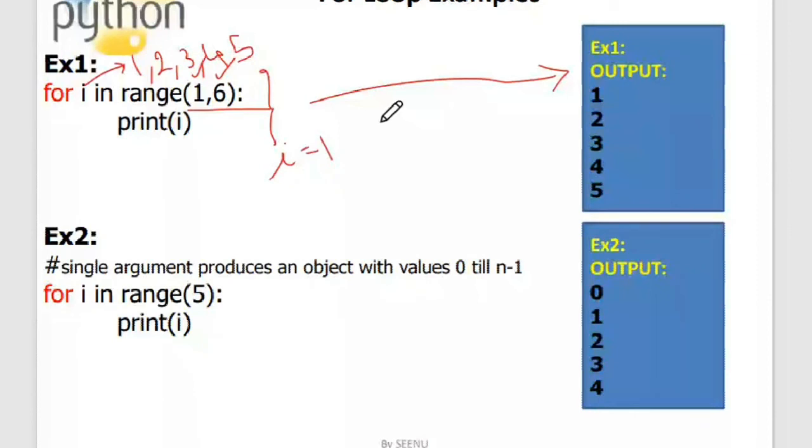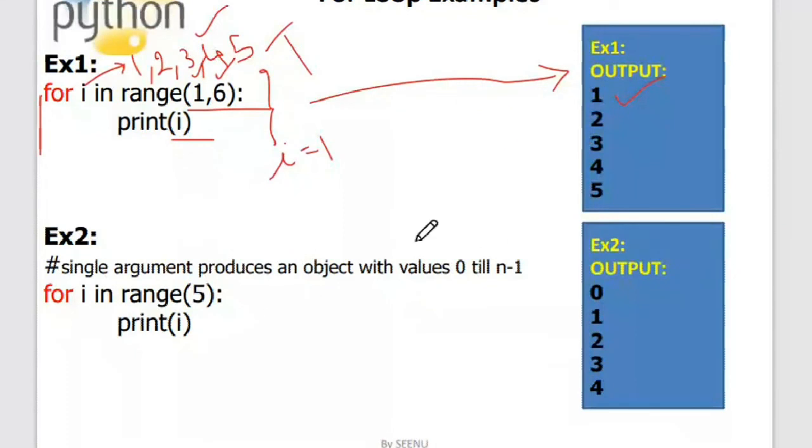Okay, so 1 is in the range. So the condition has evaluated to be true. What will happen? It will print the value of i. Likewise, every time it keeps checking. In the next case, it becomes 6, but 6 is not in the range. So what will happen? The control comes to the immediate next statement after for. There is no statement here, so the program will exit. Okay, so this is the output of this particular for.